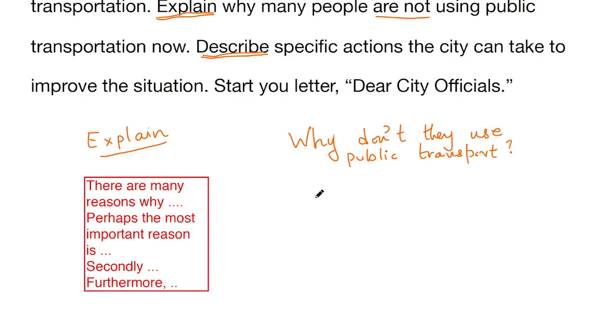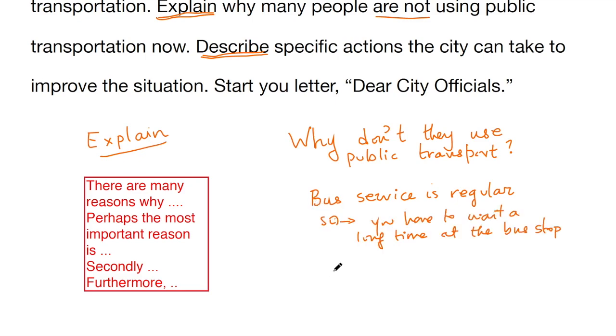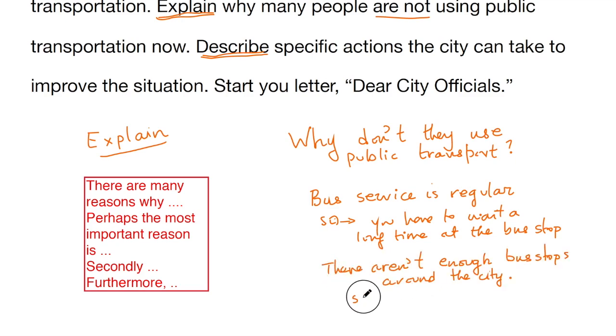And again, here you can think about all sorts of reasons why. For example, bus service is not regular. In other words, buses do not run frequently and you have to wait a long time at the bus stop. Another reason could be that there aren't enough bus stops around the city. So what's the consequence of this? I mean, so what if there aren't enough bus stops around the city? You may have to walk a long way from your bus stop to your house or work, so not near your destination.